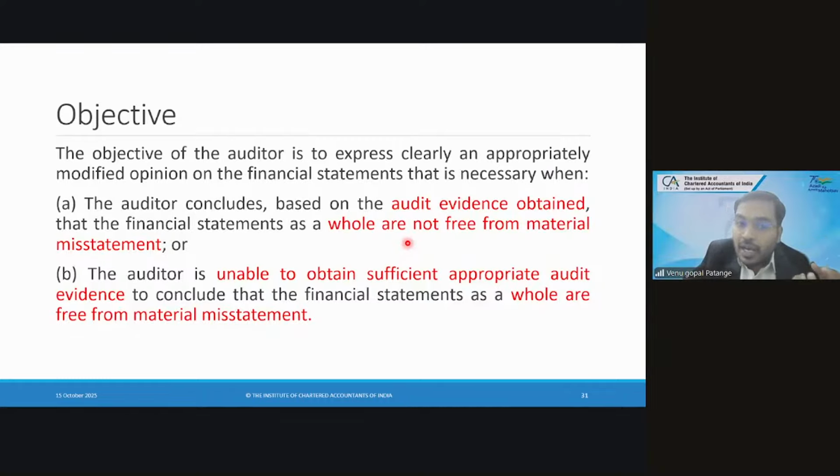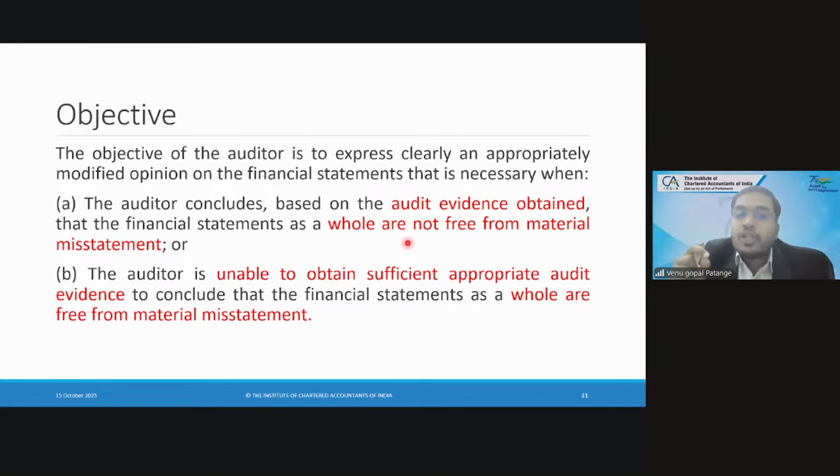But we should understand that in the absence of audit evidence, there is a possible effect. To conclude whether the financial statements as a whole are free from material misstatements, the auditor does not know whether they are free or not. So these are the two scenarios, two conclusions. Based on these two conclusions, we need to select the appropriate opinion.